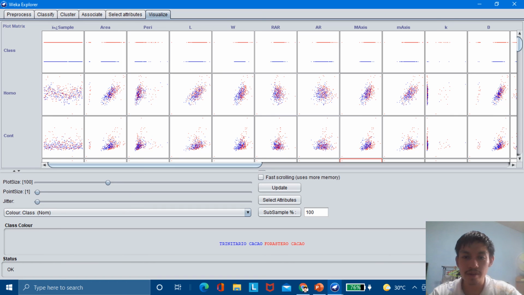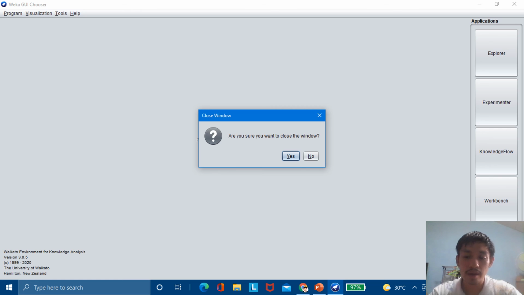Now let us remember that the best classifier so far we have gotten is from multi-layer perception at 98%, and next to it is the J48 at 94%. So the best, most accurate, most efficient, and the fastest is the multi-layer perception at 98%.